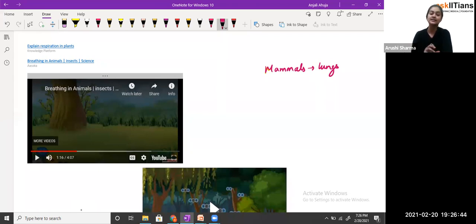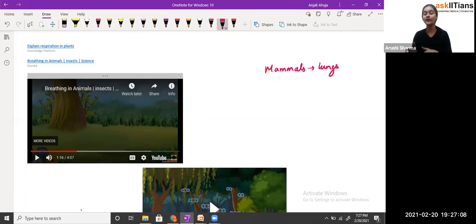Fine. And that's how, students, cats and dogs, these are all mammals, and you can say they are similar to human beings, because they have the same respiratory system. They have lungs to breathe, because they live on land only, they can't live in water. If you say any cat or dog can survive underwater, no, because they also survive on the earth only. So that's how they have lungs to breathe.